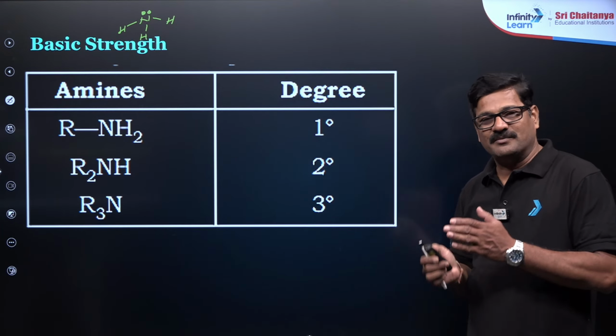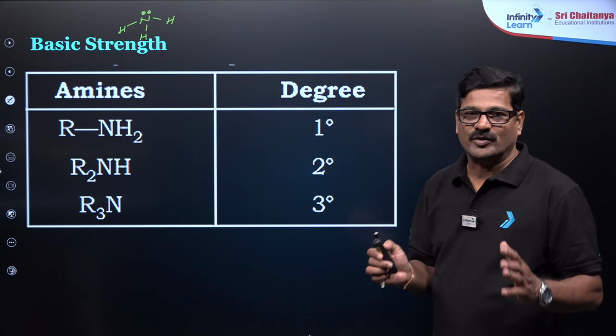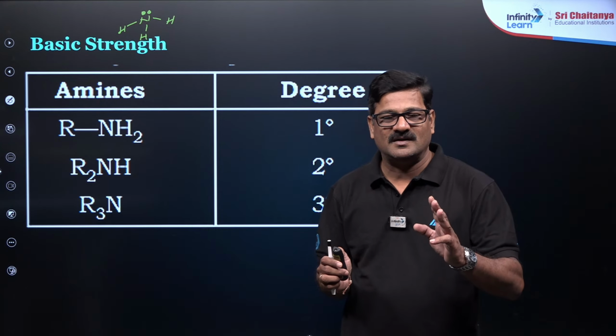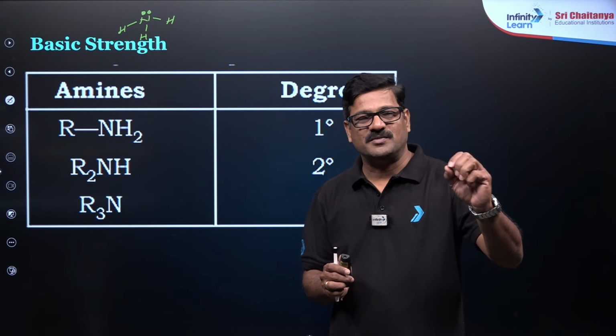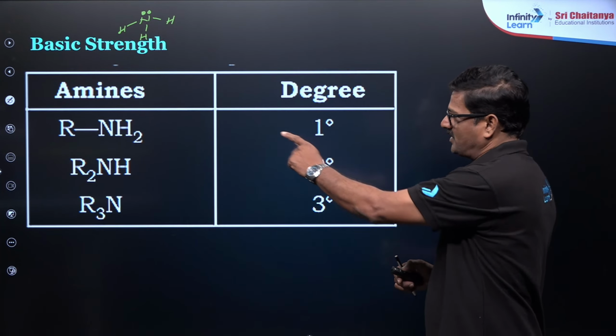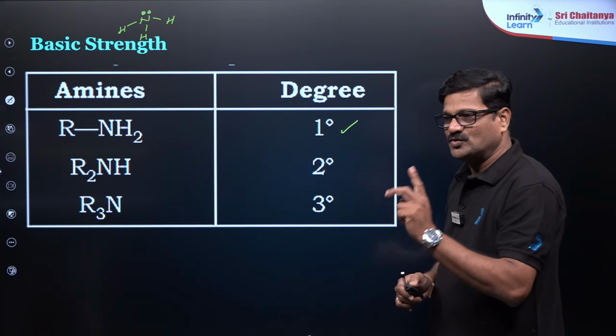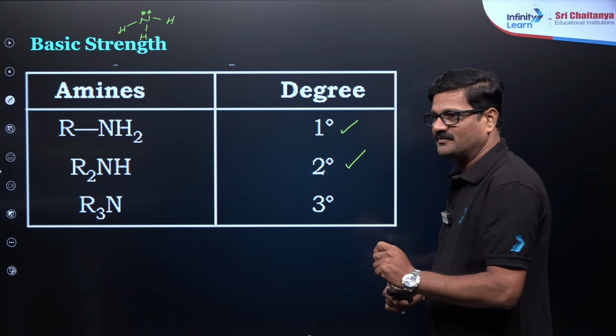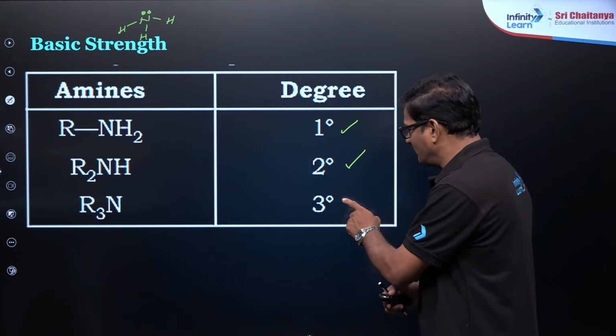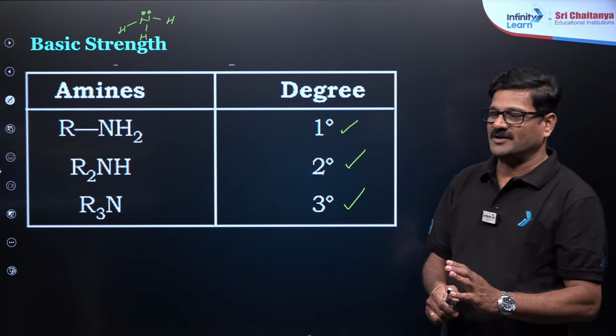Amines are the derivatives of ammonia. In ammonia, three hydrogens are there. If one hydrogen is replaced by one alkyl group, it is called a primary amine. If two alkyl groups are replaced, it is called a secondary amine. If three alkyl groups are replaced, it is called a tertiary amine.